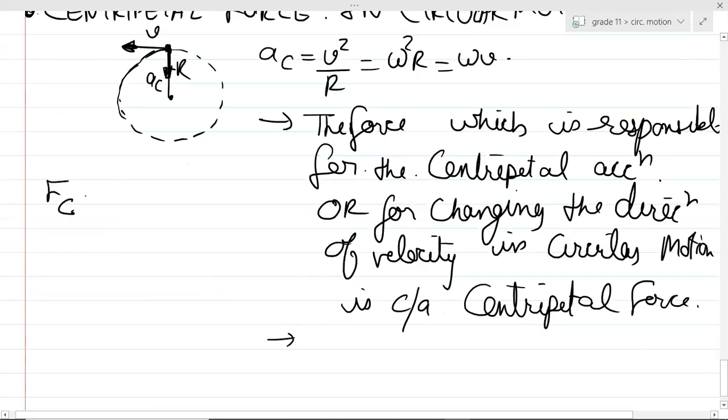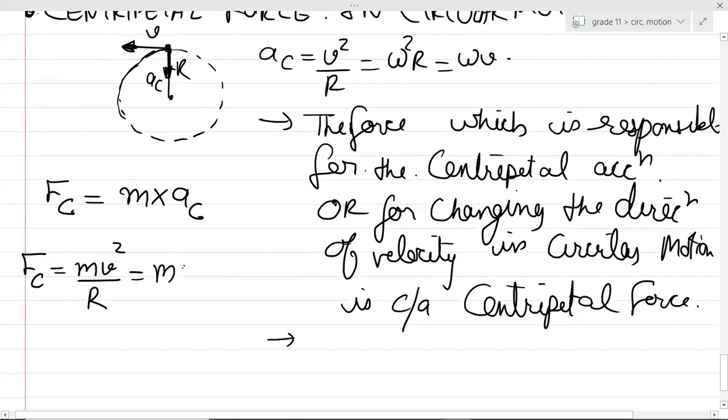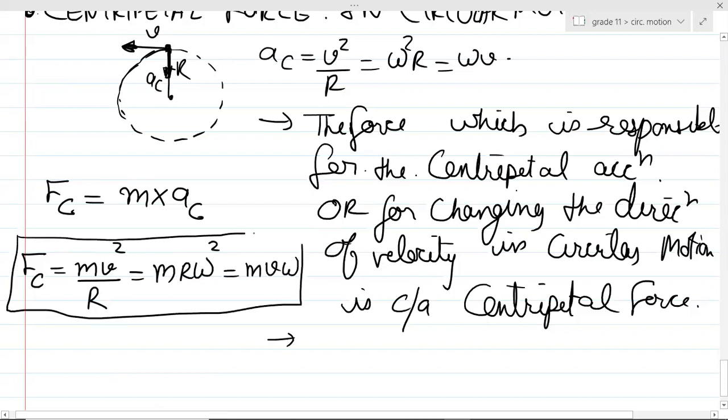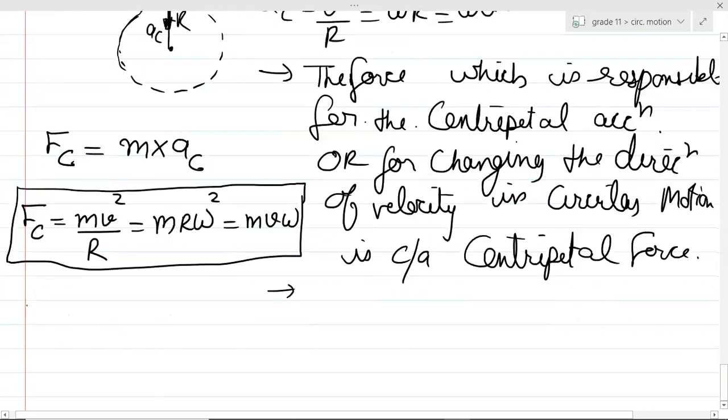Can you see this centripetal force can be written as the mass of the object multiplied by the centripetal acceleration? So from here, centripetal force has the same formula, mv²/r, just multiplied by the mass of the object. Nothing else changed. No direction change, nothing. Please remember, in vector form I can write Fc = m·ac.